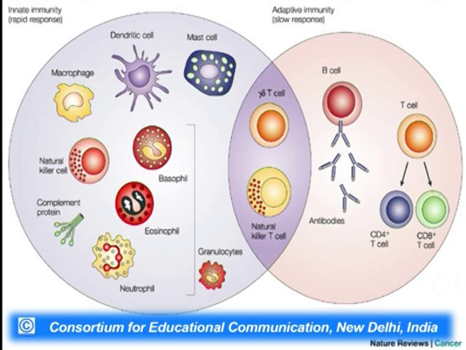So these together ensure that we are protected in our body. They all form the basis of the immune system and provide exclusive protection to our body, either through the innate system or through the adaptive immune system. We will go into the details of the cells of the immune system in our next lecture.